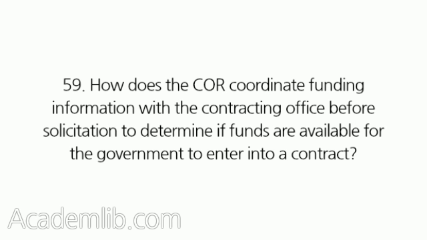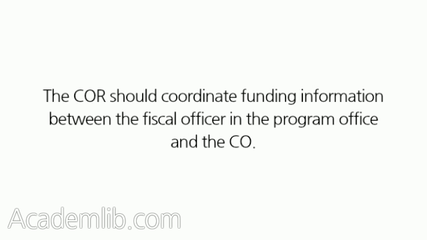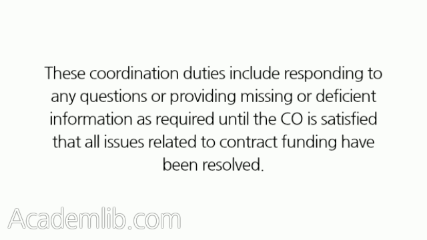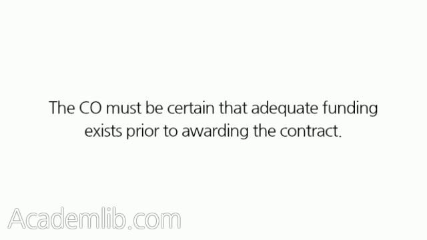59. How does the COR coordinate funding information with the contracting office before solicitation to determine if funds are available for the government to enter into a contract? The COR should coordinate funding information between the fiscal officer in the program office and the CO. These coordination duties include responding to any questions or providing missing or deficient information as required until the CO is satisfied that all issues related to contract funding have been resolved. The CO must be certain that adequate funding exists prior to awarding the contract.